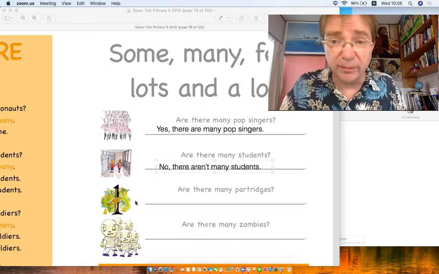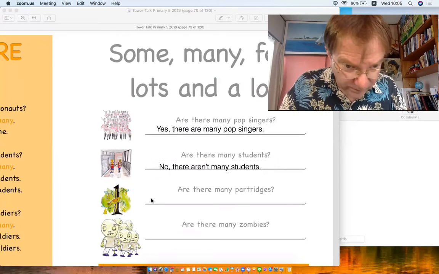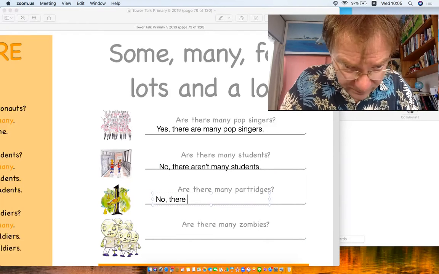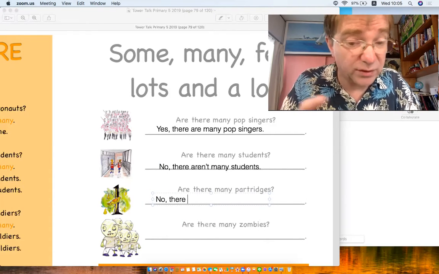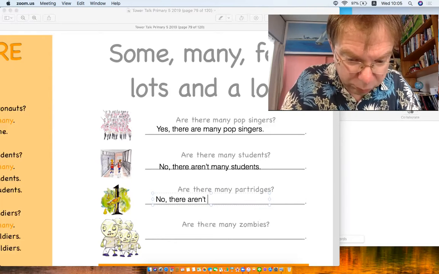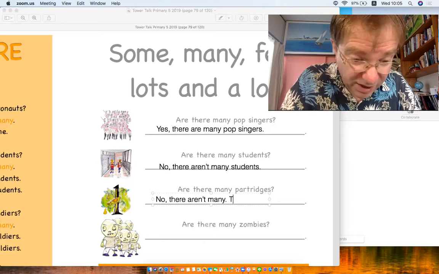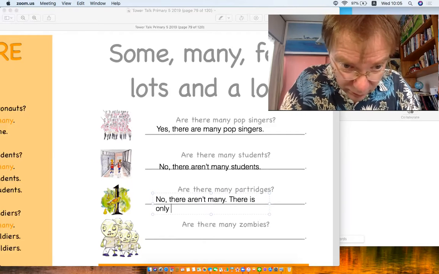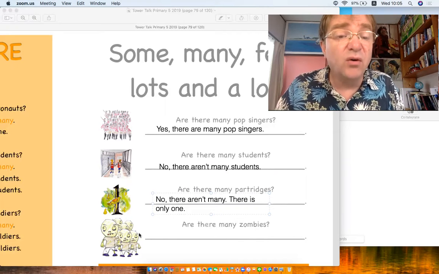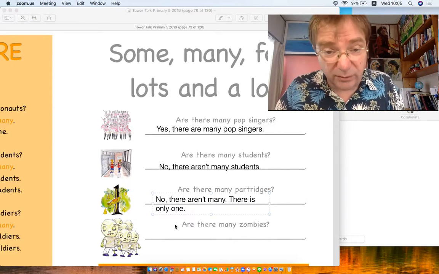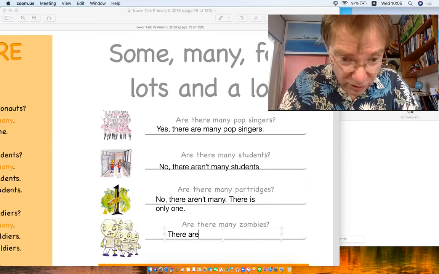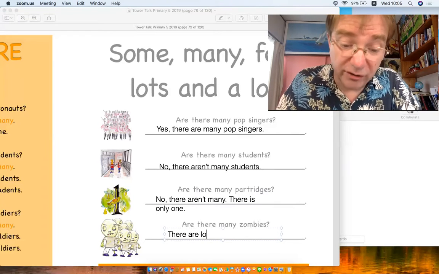Are there many partridges? Remember, partridge in a pear tree. No. There's only one, isn't there? You can say there aren't many, or there is only one. Of course, one partridge in a pear tree. Are there many zombies? Wow, so many zombies. Yeah, maybe. Yes, there are. You can say there are many, or there are lots, or there are a lot of.